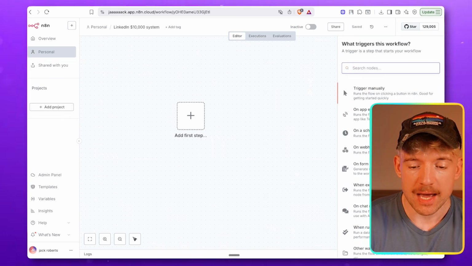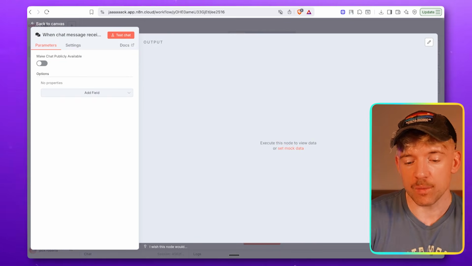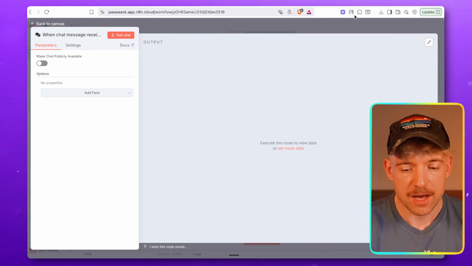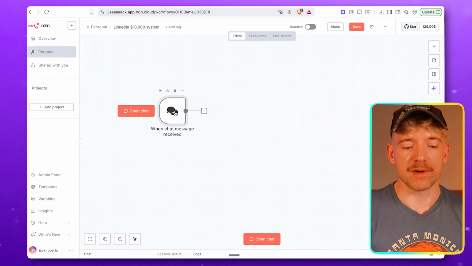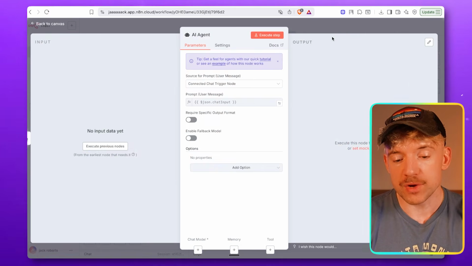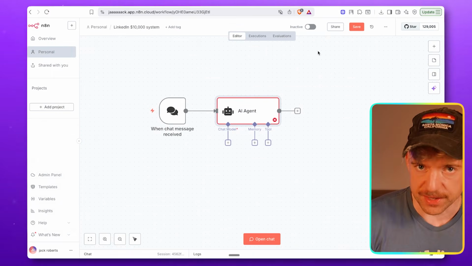So first thing I'm going to do, and I always recommend this, guys, is start with a chat trigger first, like get the automation working, and then we'll plug in the wiring at the end. So we've got the bread and butter of N8N, which is a chat, and then we're going to get a beautiful AI agent.